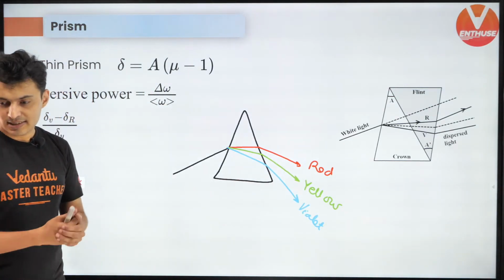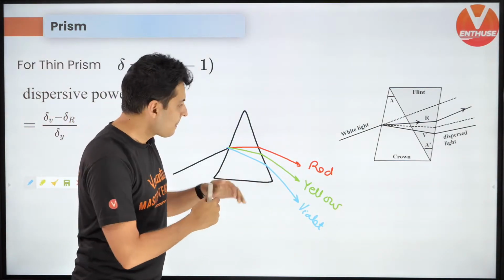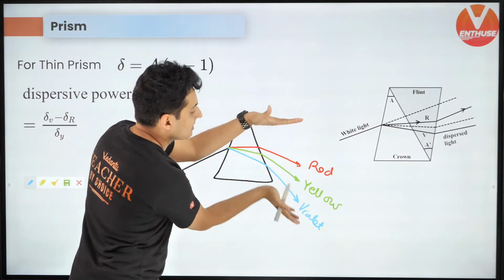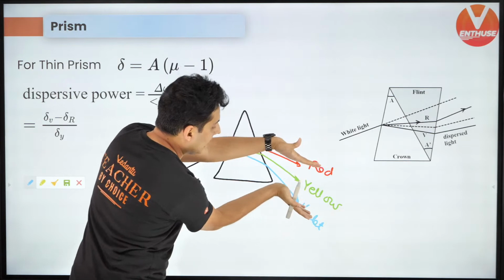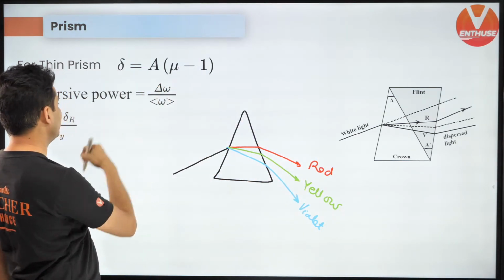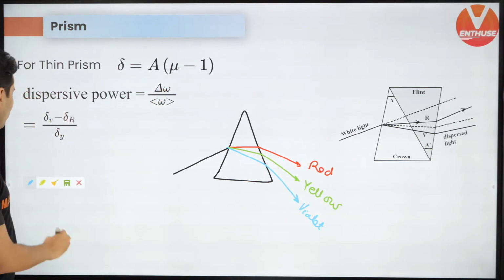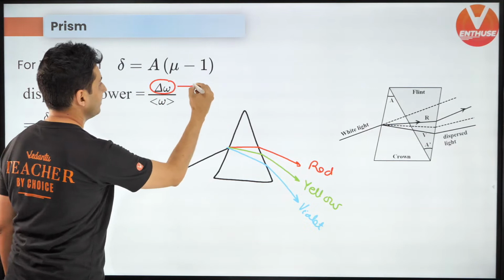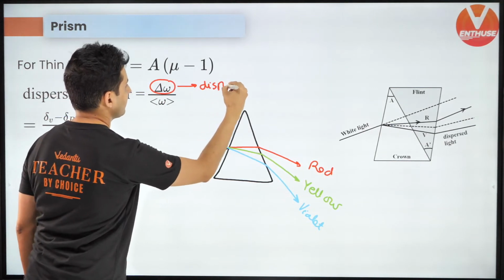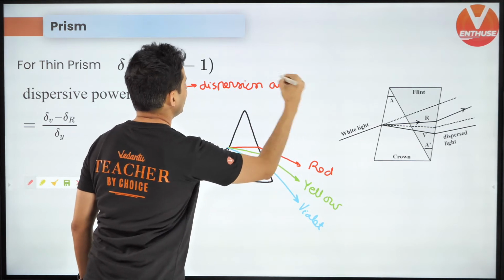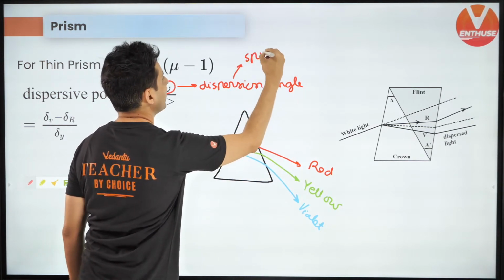Okay, so guys, the thing is, when a white light enters and it spreads, the angle of spread, that angle of spread is that delta omega. Look at this, this delta omega is how much did it spread. This is the dispersion. This is the dispersion angle. Dispersion meaning how much is the spread.